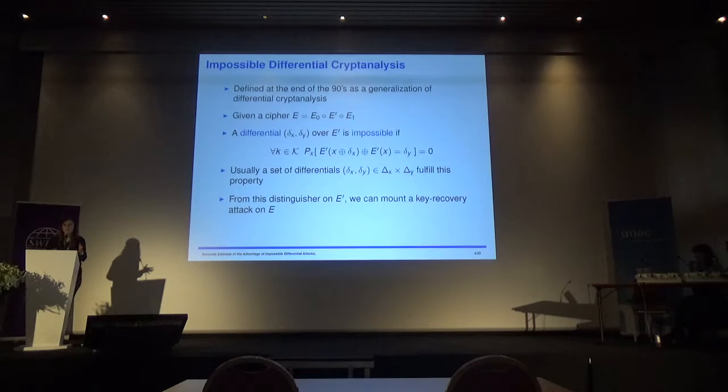Usually when a block cipher is given, it is possible to find such differentials, and this gives a distinguisher for some rounds. Then this distinguisher can lead to a key recovery attack if we extend this distinguisher by some rounds, possibly in both directions.